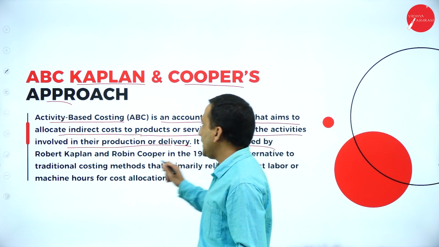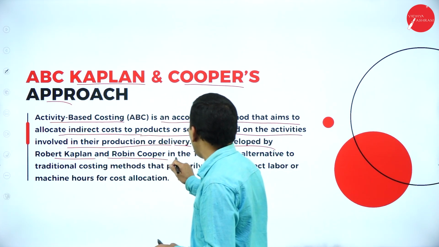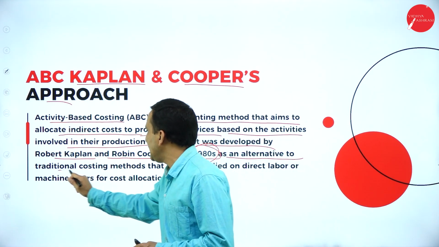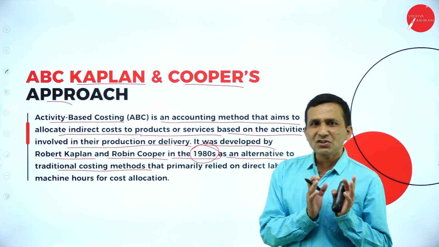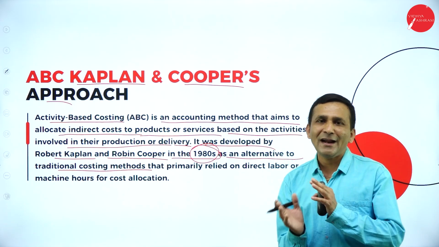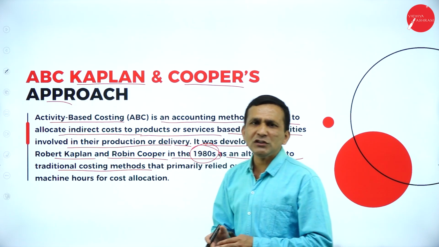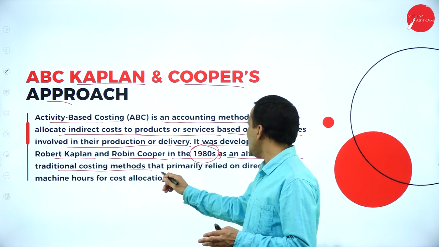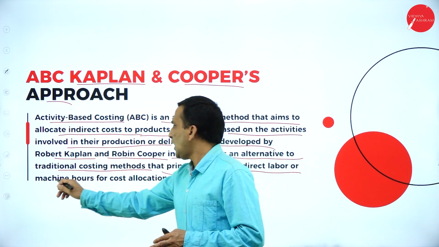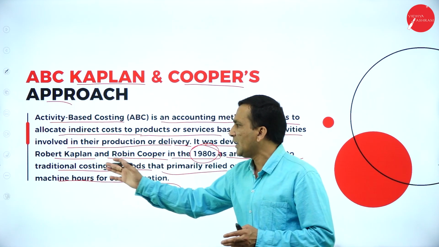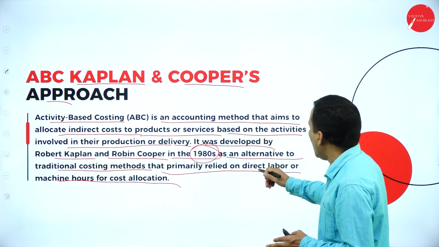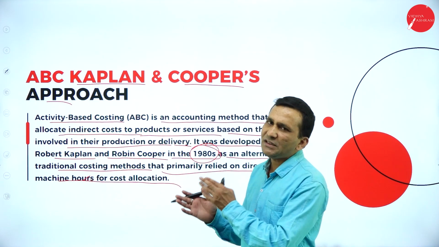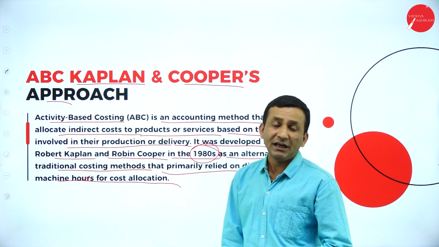It was developed by Robert Kaplan and Robin Cooper in the 1980s as an alternative to the traditional costing method, because in traditional costing we found drawbacks and limitations. But when we adopt ABC, we get more accurate results. Traditional costing primarily relies on direct labor and machine hours for cost allocation, and does not focus on other activity. Activity based costing focuses on each and every activity equally.